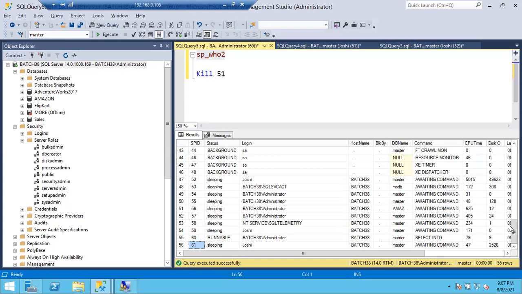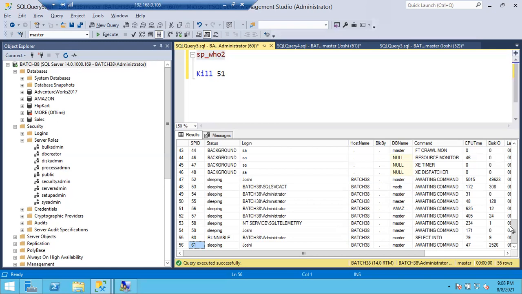Process admin and sysadmin. A member of processadmin and a member of sysadmin can kill the sessions. No other persons. A member of bulkadmin cannot kill my session. A member of dbcreator cannot kill my session. A member of processadmin or a member of sysadmin can kill my sessions.